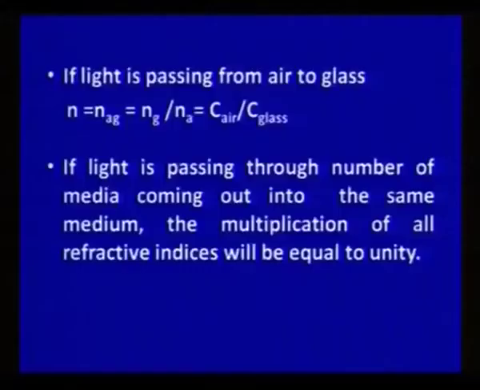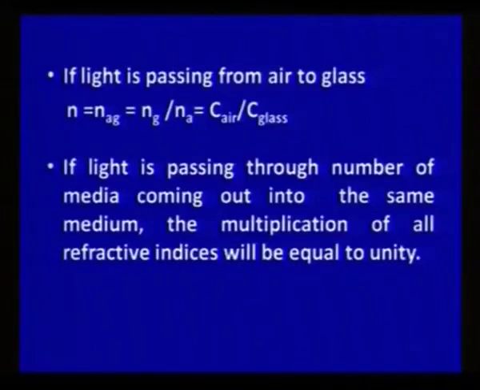When light passes from air to glass, the refractive index will be denoted as n_ag, which is equal to the refractive index of glass divided by the refractive index of air. So, we can write it n_g upon n_a, and that is also equal to the speed ratio, speed in air divided by speed in glass or in any medium in which light is passing.